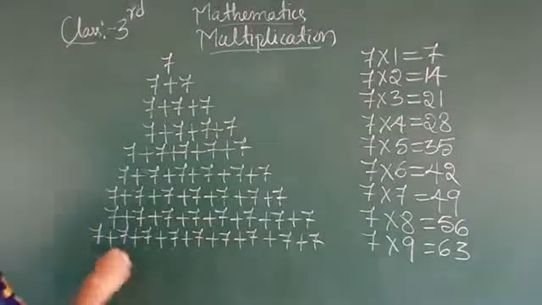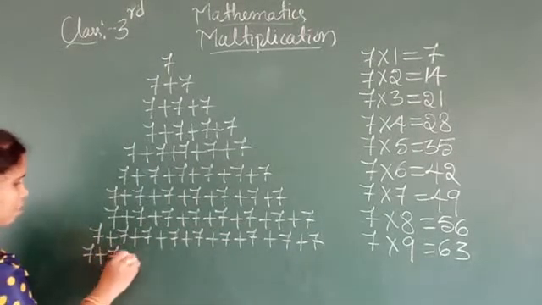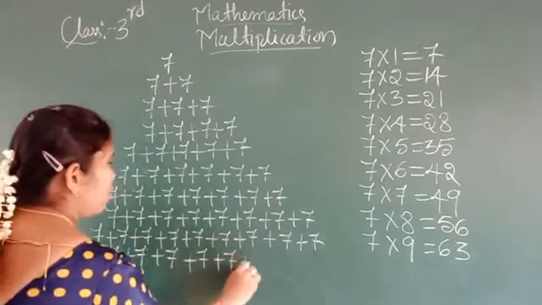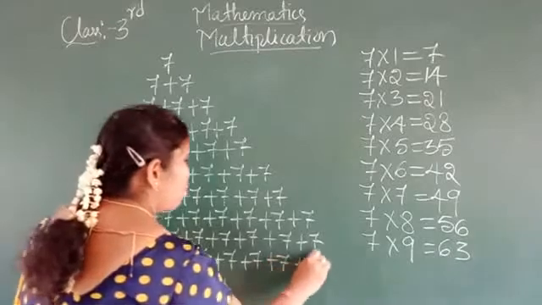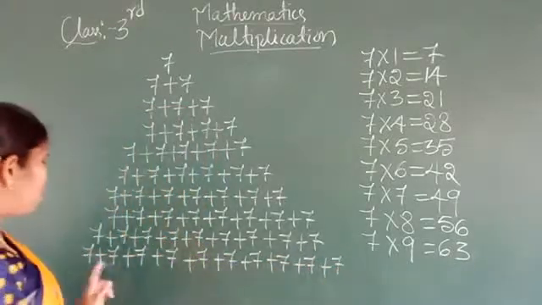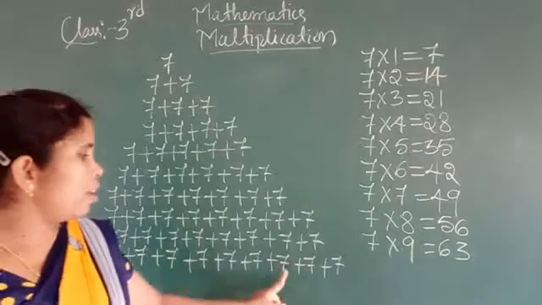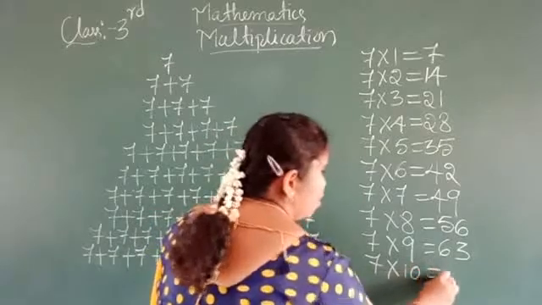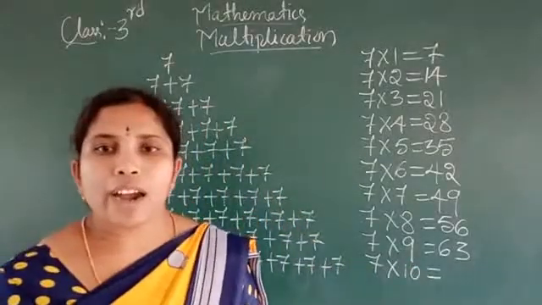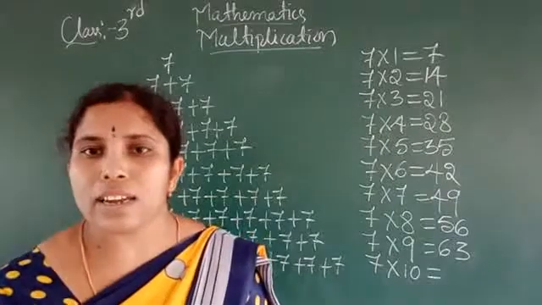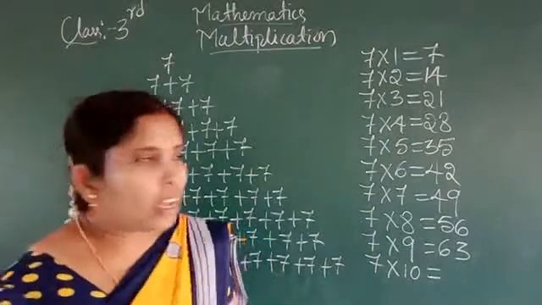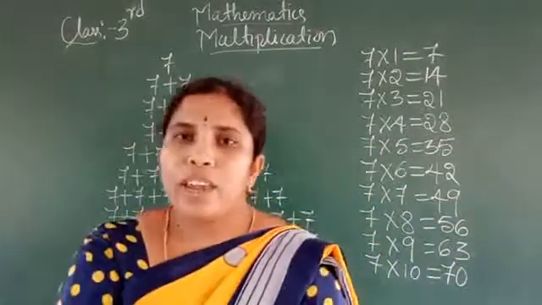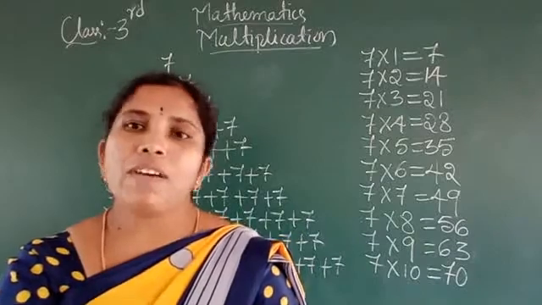Okay. Then 7, 10 times. 7 plus 7, 7 plus 7, 7 plus 7. See, 1, 2, 3, 4, 5, 6, 7, 8, 9, 10. How many times is there 7? 10 times. We should add 7 9 times, we get 63. Add 7 10 times, we get 63 plus 7, 70. Okay. This is the multiplication table of 7.